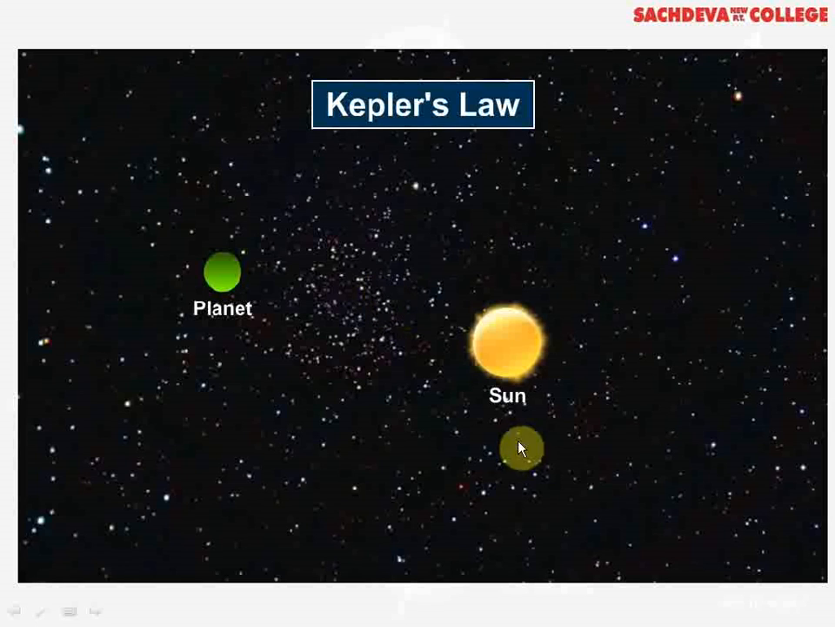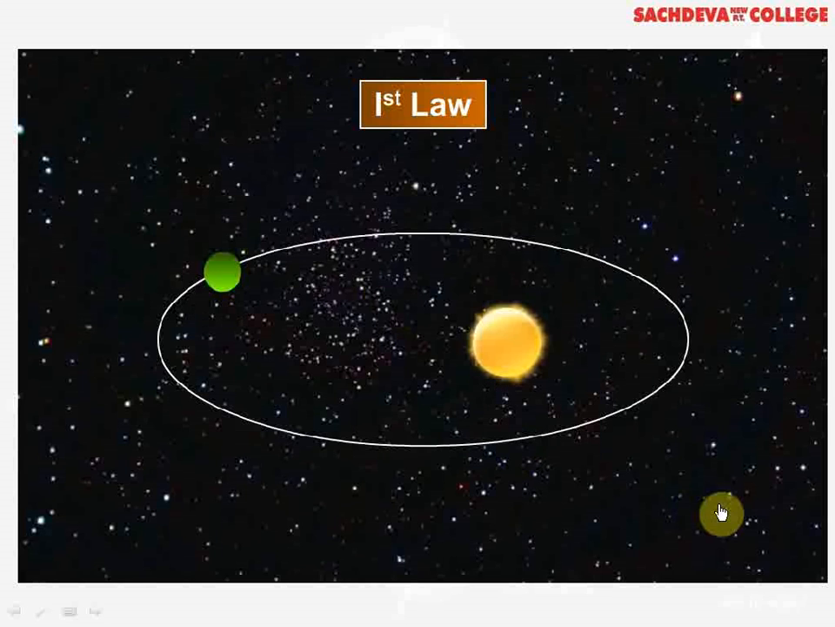Well, this is a demonstration of Kepler's laws. The sun is at a fixed point, and the green portion is indicating a planet. This planet will move in an elliptical orbit. This is what is known as the first law of Kepler. Moreover, when it is close to the sun, its speed increases, and when it is away from the sun, its speed decreases.